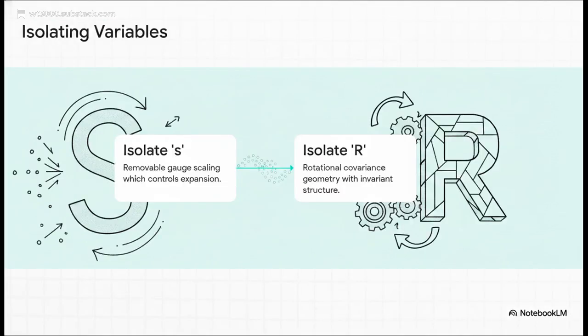By breaking down the transport operator into two distinct steps, scaling and rotation, we finally get to separate the messy gauge artifacts from the true invariant geometric structure. Step 1 isolates S, the scaling that controls the expansion. It's universal and, crucially, it's removable. Step 2 isolates R, the rotational geometry that actually holds the invariant structure. When you strip away that scaling noise, the structural alignment actually improves. The original models weren't destroying the structure, they were finally revealing it.